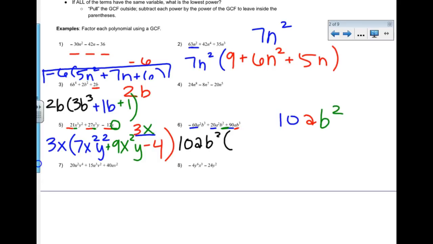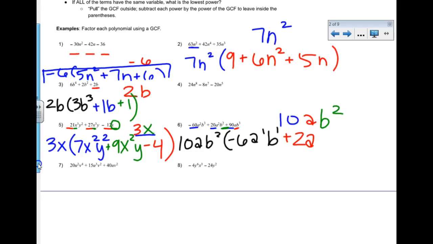And then I'm going to do some division. Negative 60 divided by 10, that's negative 6. I had 2 a's, a squared, and I pulled 1 out, so 2 minus 1, that is a to the first. B cubed minus b squared, that's b to the first. If I do the same thing with the second term, 20 divided by 10, that's a positive 2. I had a squared minus a to the first, that's a regular a. And b squared minus b squared, I used all my b's, so I don't have any more there, so that one is just a squared.